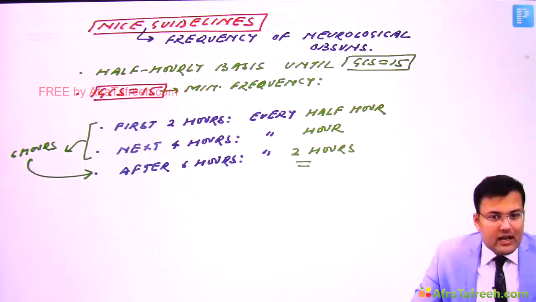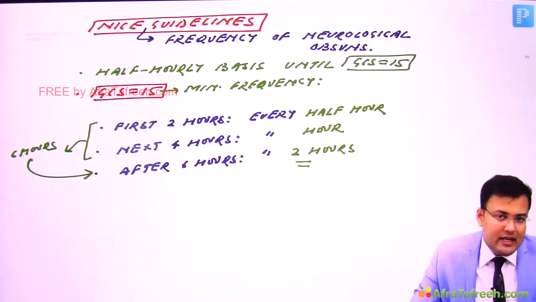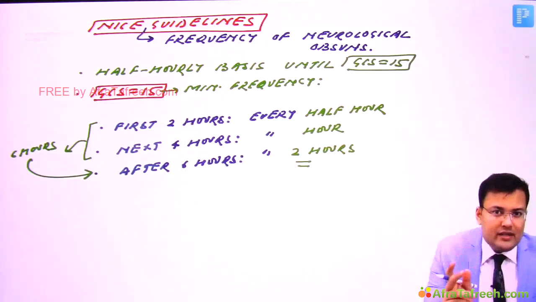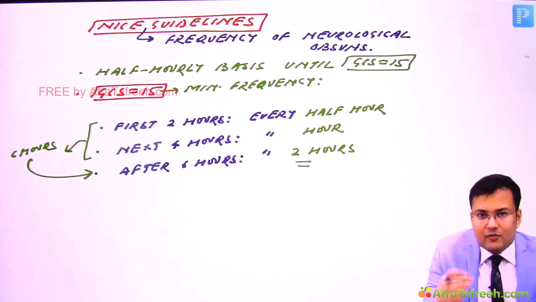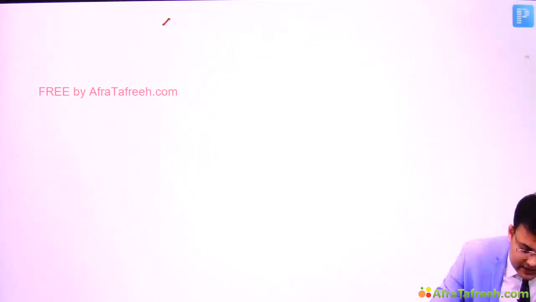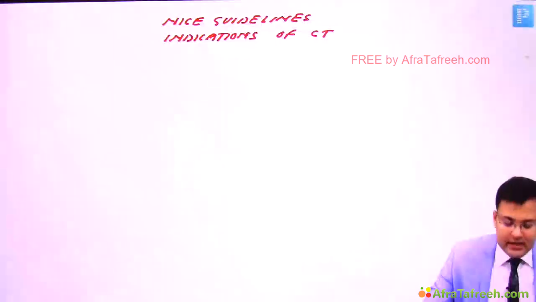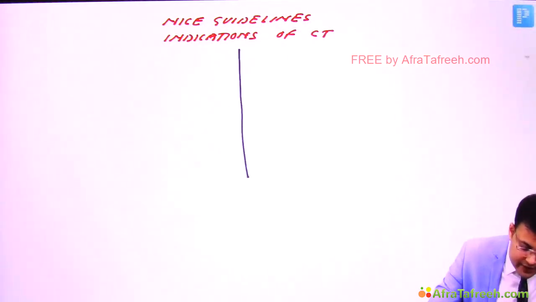Second question is NICE guidelines for indications of CT in head injury patients. In head injury, sometimes we have to perform the CT within 1 hour and sometimes within 8 hours. So see the indications of CT within 1 hour and within 8 hours.